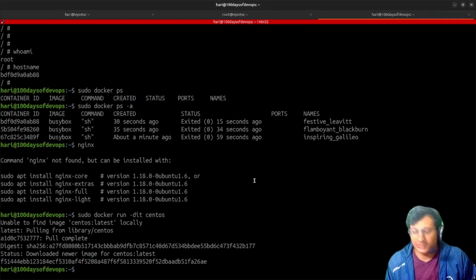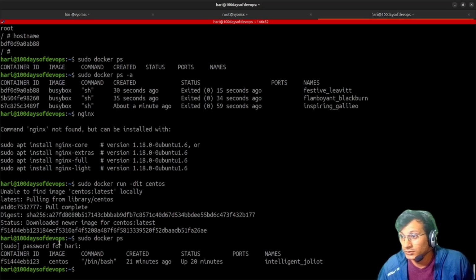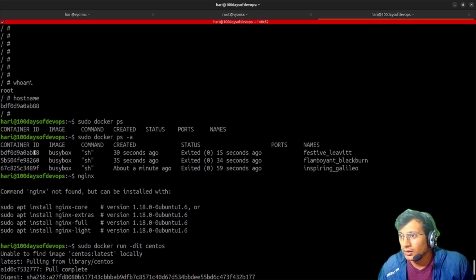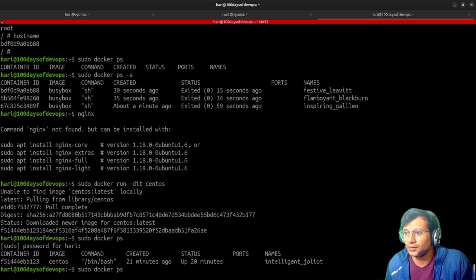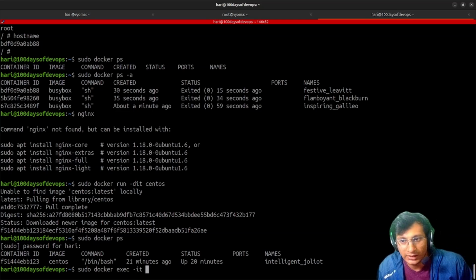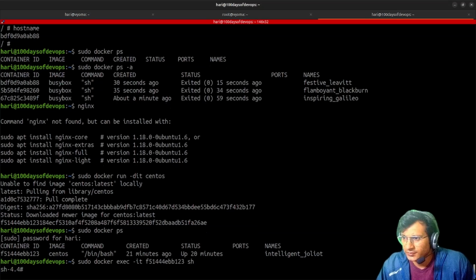Okay, let's just get inside the container. So what is the command for that? Sudo docker ps. Yeah, so CentOS is running right now. This is the container ID that we have seen, and earlier we also ran with a hostname here. So this container ID is used as the hostname. We can use the container ID or the name. There is this command docker exec -it, which is interactive tty actually. Then the container ID, and which command do we want to run? Let's just say sh command. Okay, here is the shell.